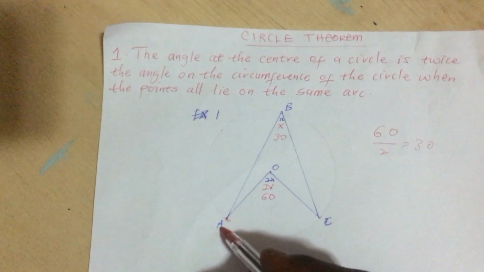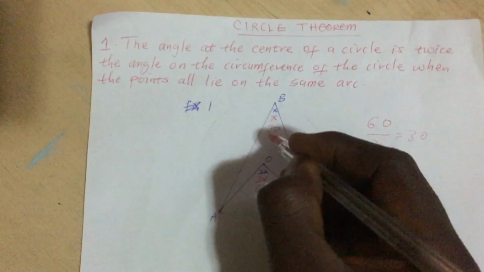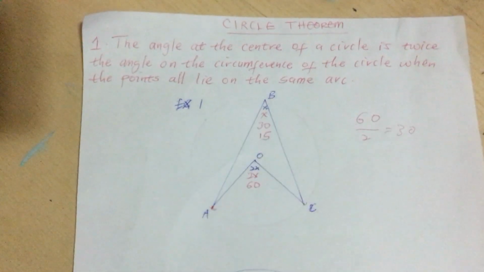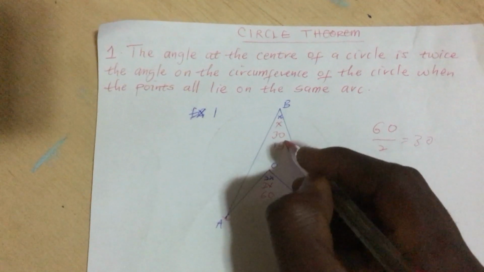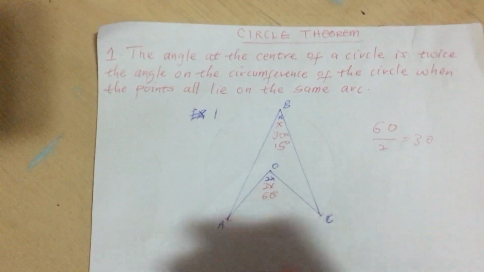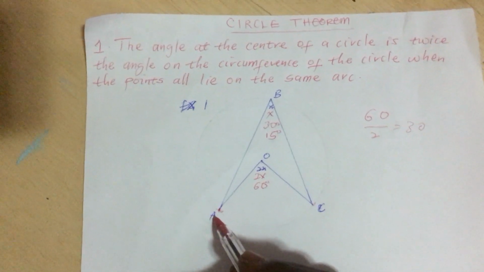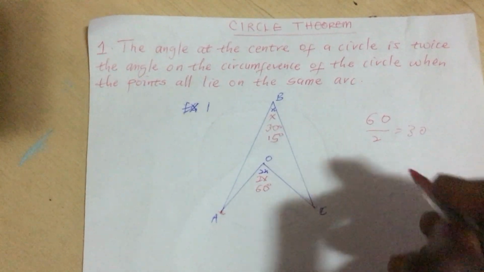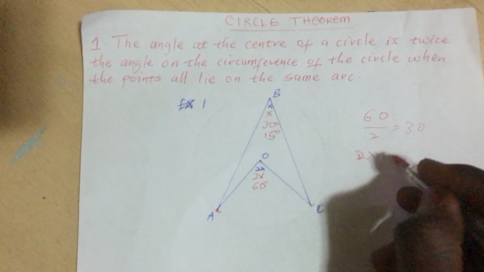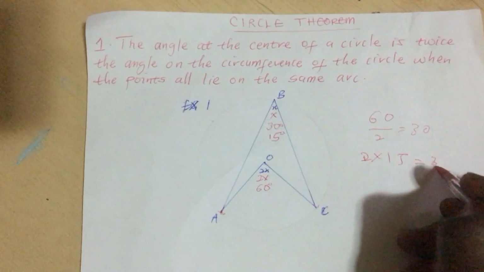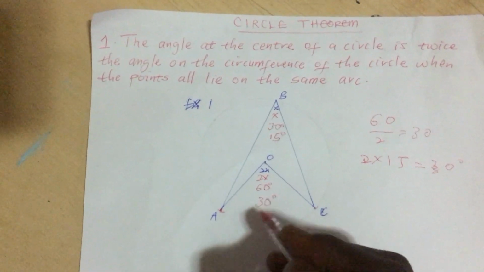That means our angle ABC will be 30. Again, if here is 15, our angle ABC is 15 degrees. Don't forget the degree sign. That means to find our angle AOC will be twice the 15. That means 2 times 15, which will be 30 degrees. That means here will become 30 degrees, the angle here.